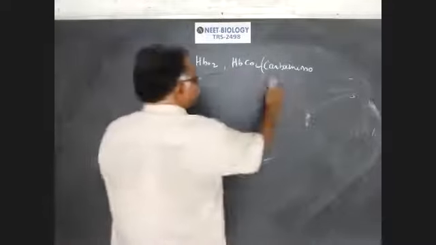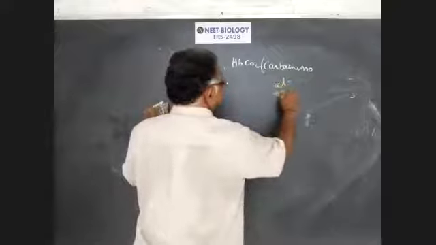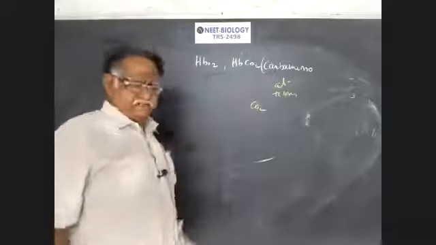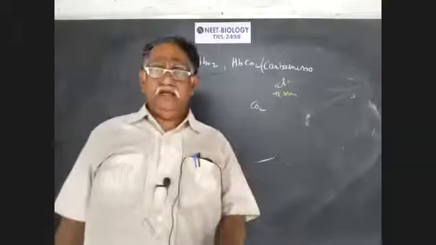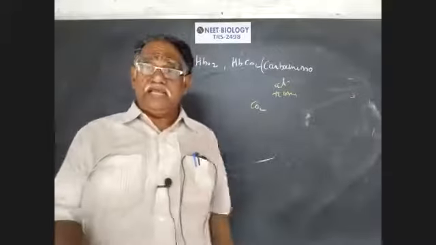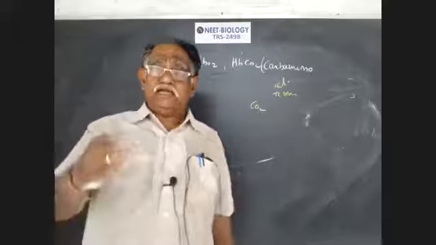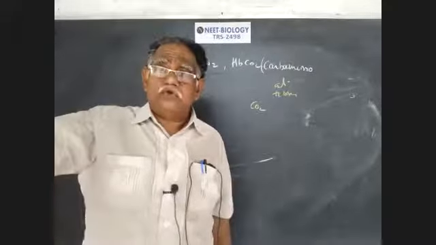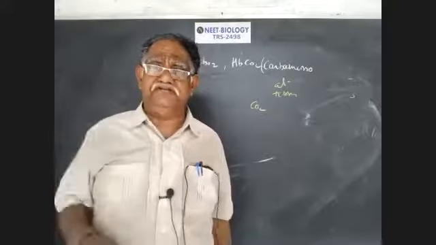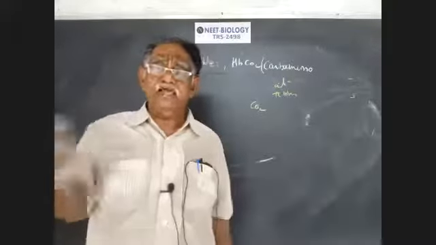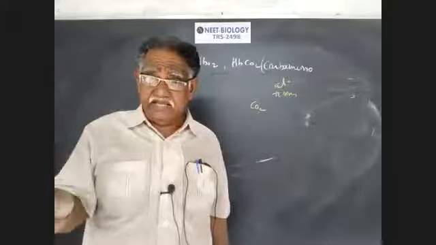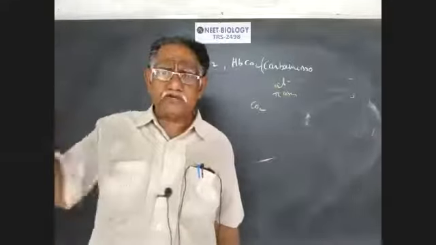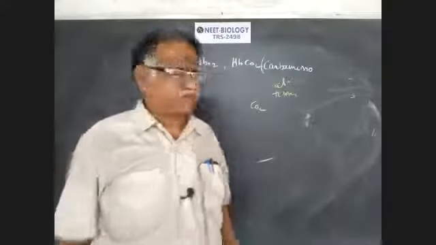Now, at tissues, CO2 is released by catabolic reactions, the breakdown of food materials. Along with the CO2 and H2O, energy is produced. By that, the temperature also increases in the cells due to cellular respiration. So high temperature exists in the tissues because of catabolic activity. CO2, H2O and energy are liberated, and the temperature increases at the tissues.